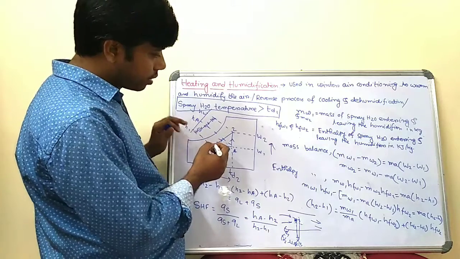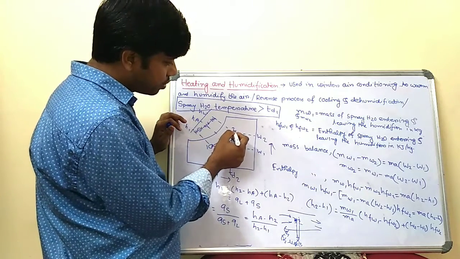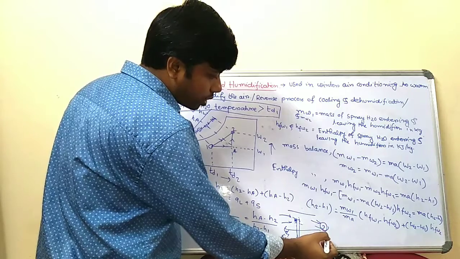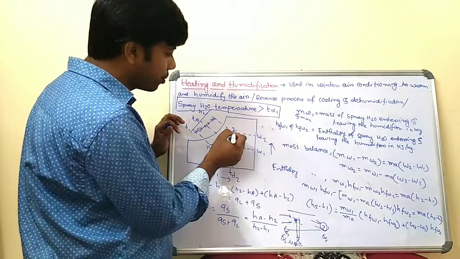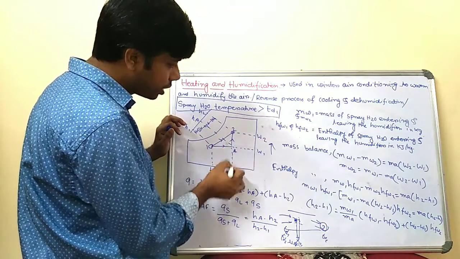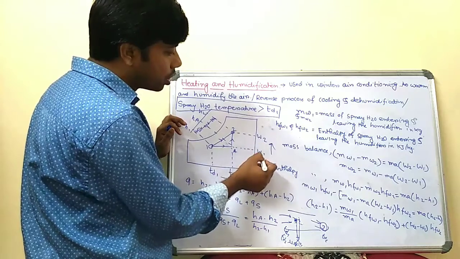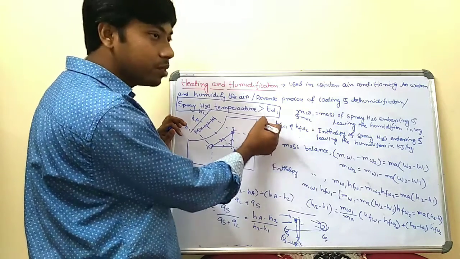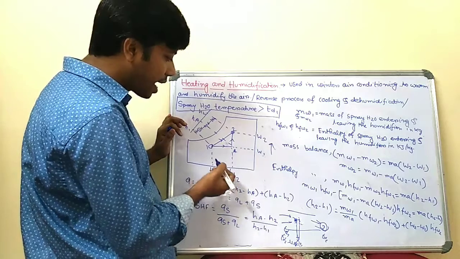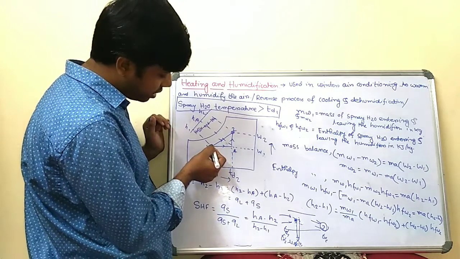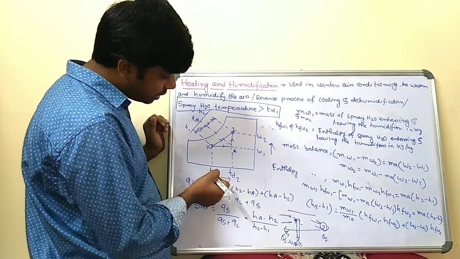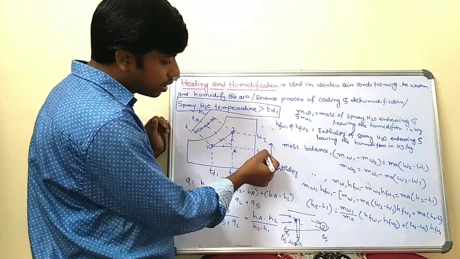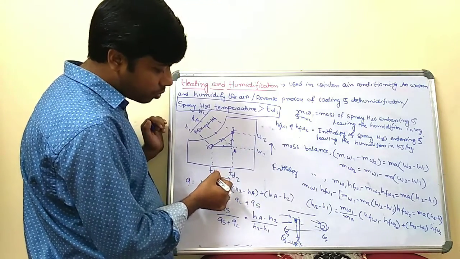Now when it is heated, the process stops here at state 2, with corresponding dry bulb temperature TD2 and specific humidity W2. As W1 increases to W2, a humidification process takes place. And when the process changes from 1 to 2, the dry bulb temperature also increases from TD1 to TD2. So here heating means TD1 to TD2.